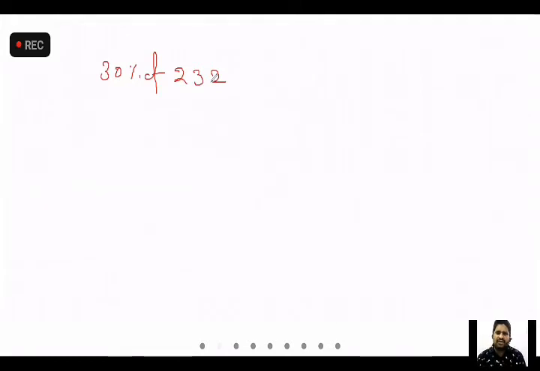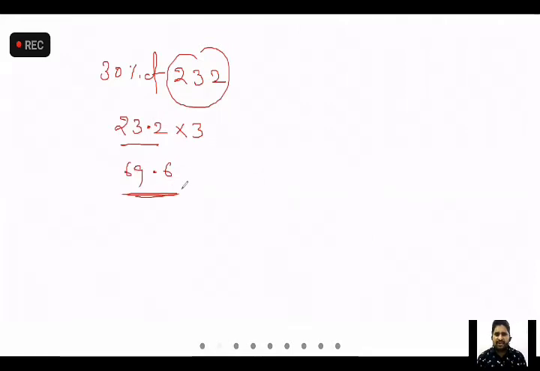Very simple point. What I need is that you solve it without pen and paper. Okay, what is 10%? 23.2. For 30% what should we write? Into 3. So 3 times 2 is 6 and 3 times 23 is 69, giving 69.6. This is how you take 30% of 232. Like that, in any case, without pen and paper you can do it.